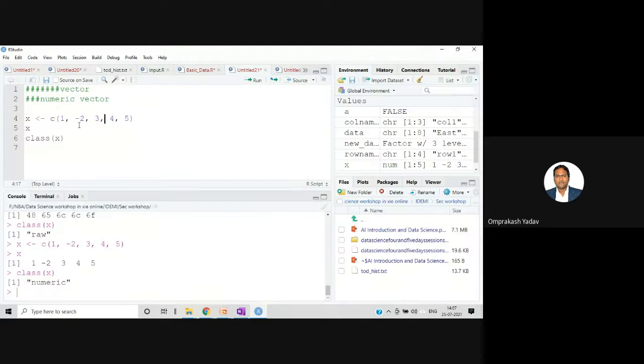So how to create the vector? By simply using the c function, we can create the vector, and this is how we can create it. Let me create the character vector.